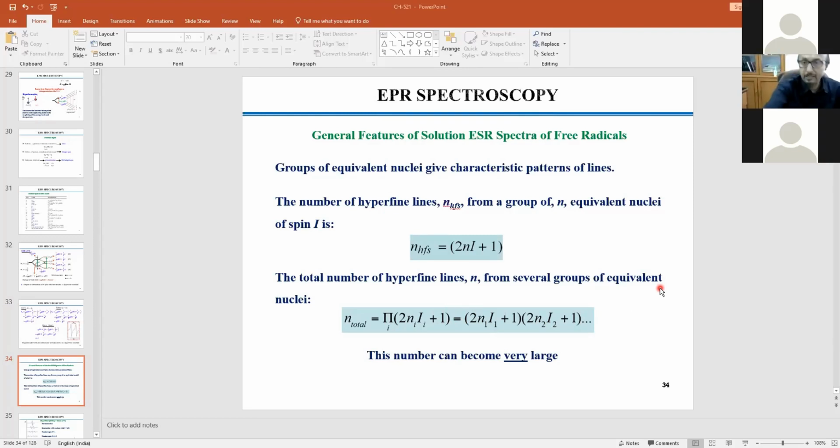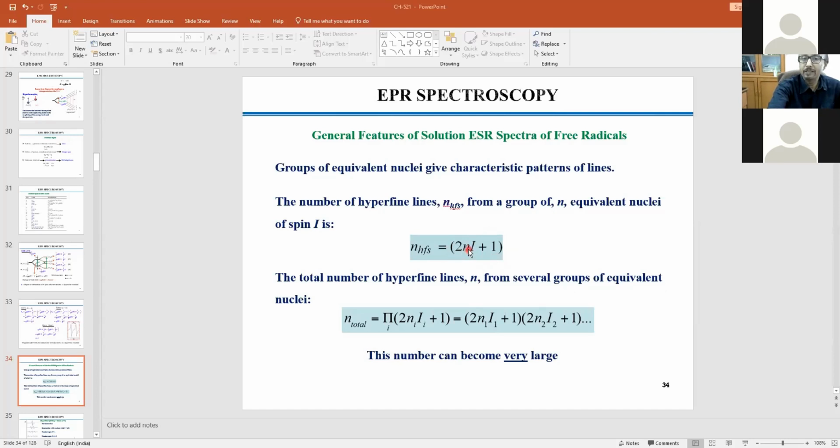So we will learn it slowly now, but you have to keep it in mind. This is the minimum equation one could think about. For example, if your N equal to 1 and I equal to half, that means you can have 2 lines. The previous case, what I said, 1H. If you take a nitrogen radical, for example, then for nitrogen-14, I equal to 1.